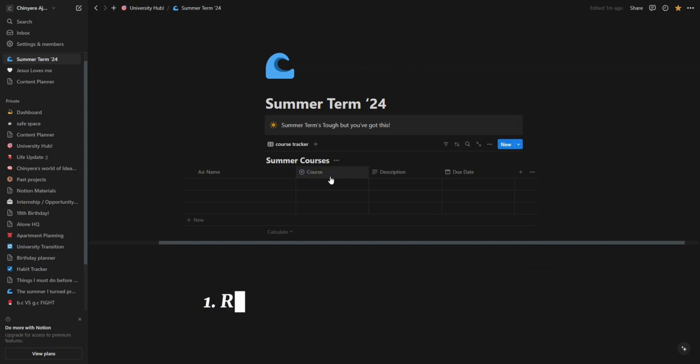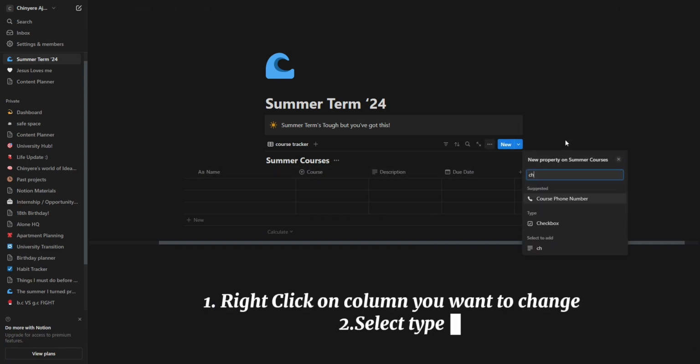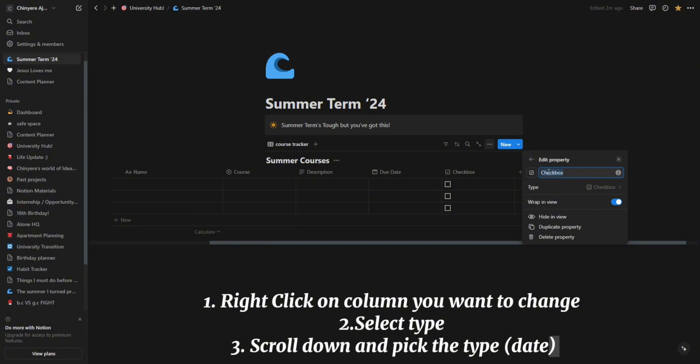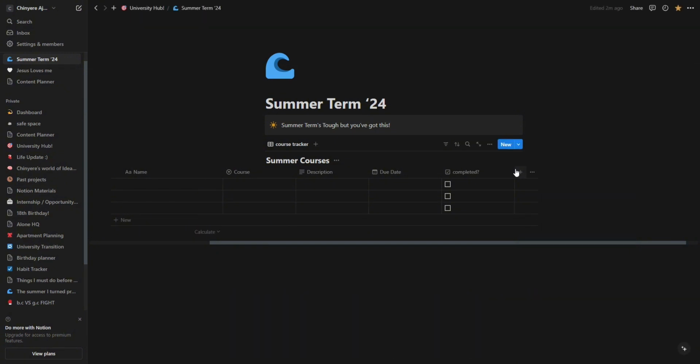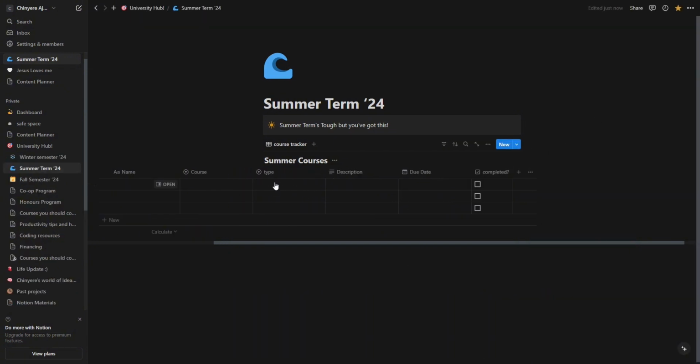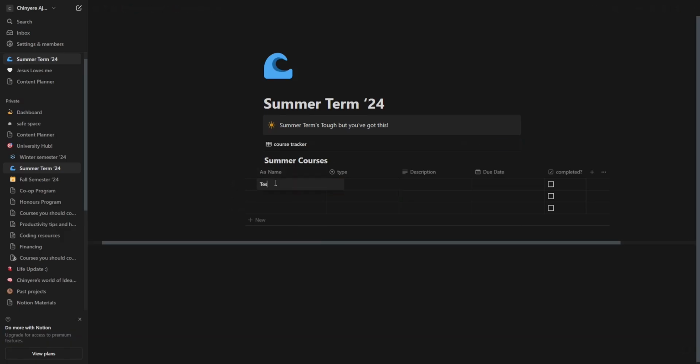To do this, click on the column you want to change, press type, and then press date. You do the same thing for the checkbox. You scroll down and you look for checkbox. Here I just resized the database columns, which you can do by the sides like you would do an Excel sheet. I decided I didn't want this course column anymore. I right click course and then press delete.